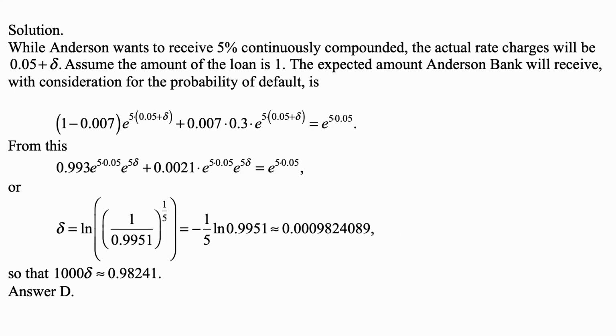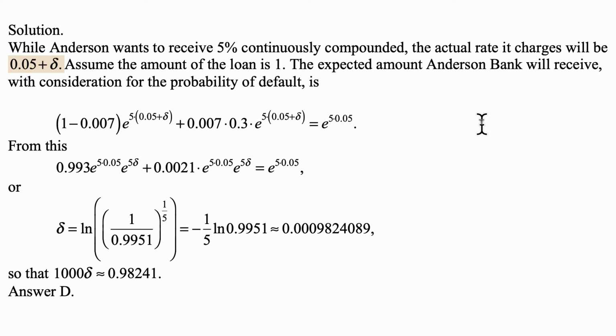And here's the solution. While Anderson wants to receive 5% continuously compounded, the actual rate it charges will be 0.05 plus delta, so 5% plus the spread of delta. Assume the amount of the loan is $1.